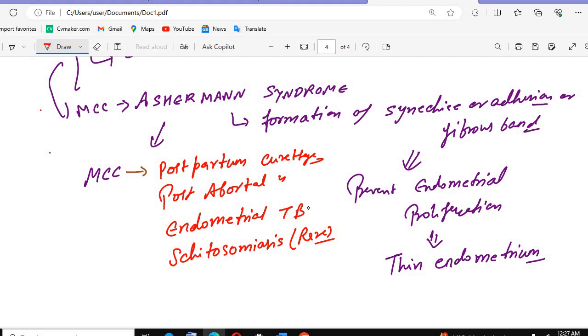Okay, the last ones we have, after that we will remain with amenorrhea. This one we will discuss in the next class, dysmenorrhea or amenorrhea, क्योंकि वो that will become a big topic.